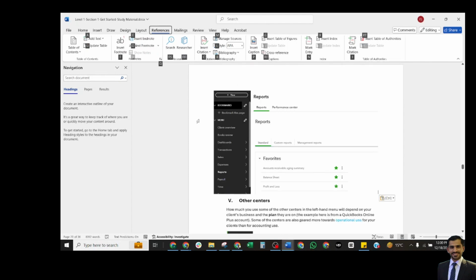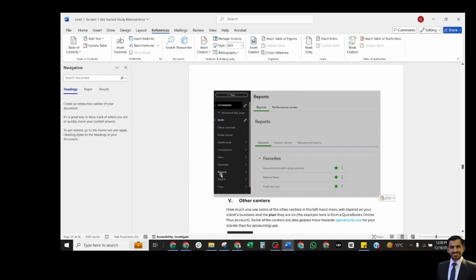This is the reports center, and I have selected reports here, and it is shown in white. Now there are two sections. In a normal business dashboard, you will see only the reports section here. If you are an accountant, then it will show two options here: the reports, and the second one is the performance center. In the reports, there are three tabs.